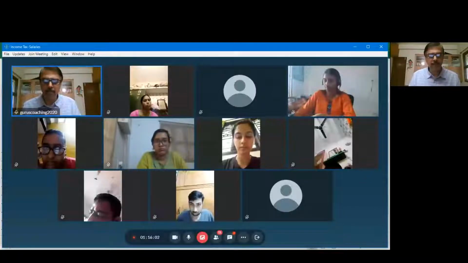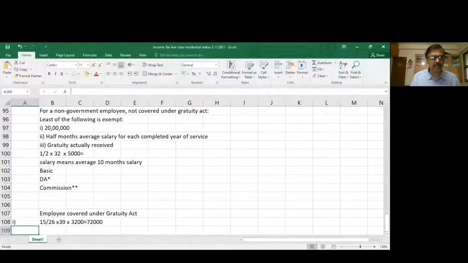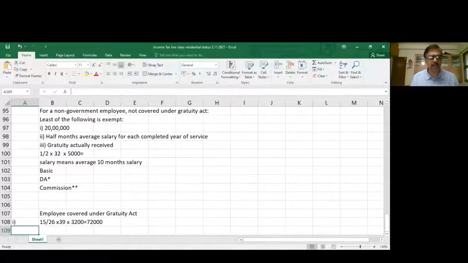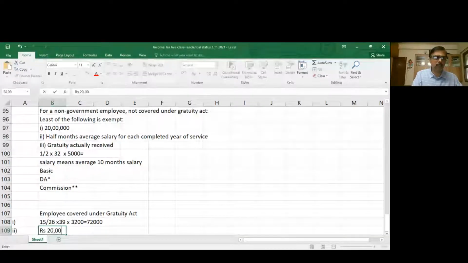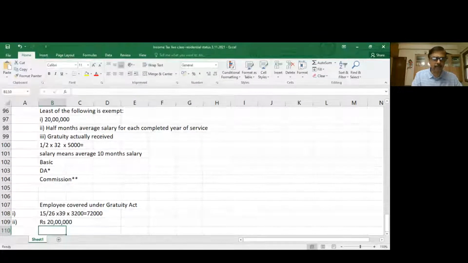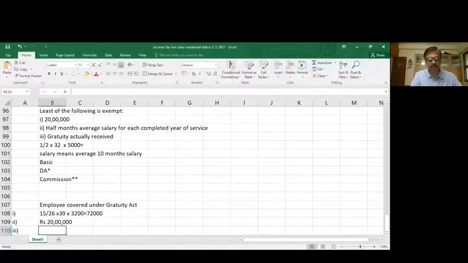Good. So 15 by 26 is the number of days, into 39 years of service, into last drawn salary, which is basic salary plus DA monthly. Then the second slab is how much? This is fixed by government. What is the third slab? Actual gratuity received is how much? 78,000.